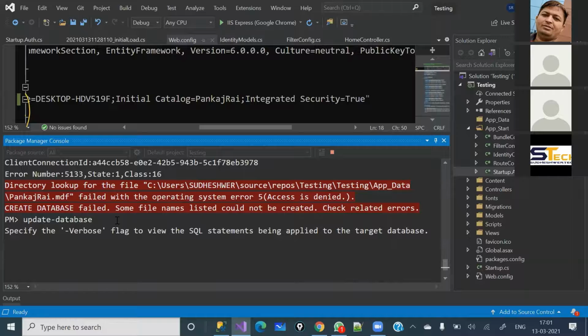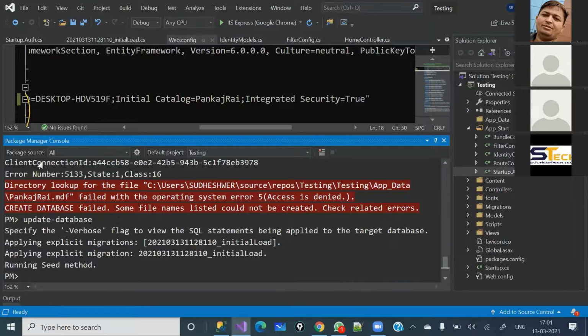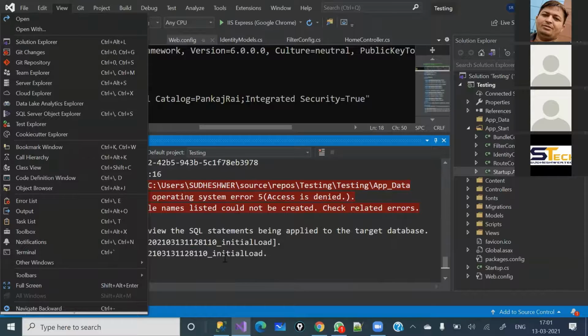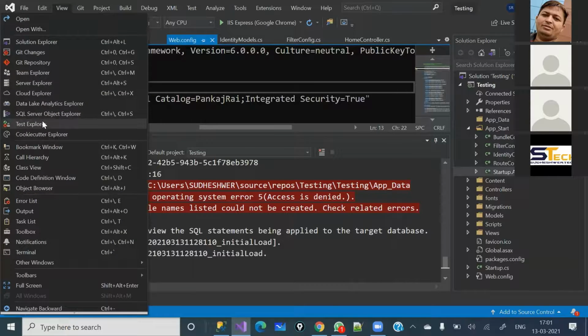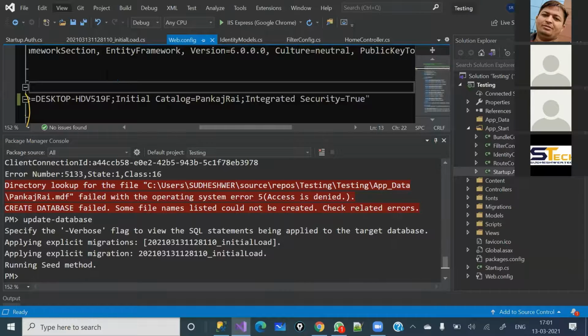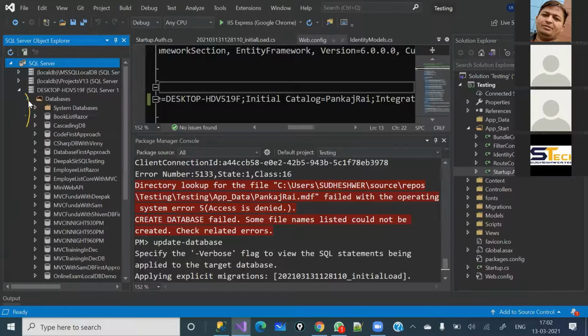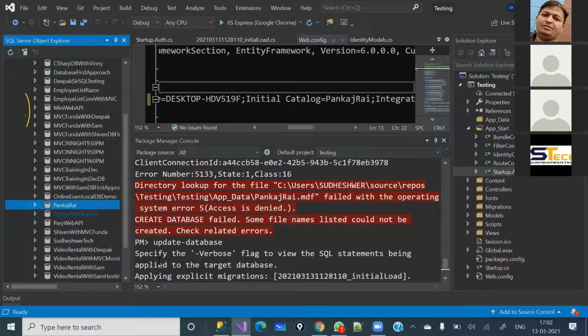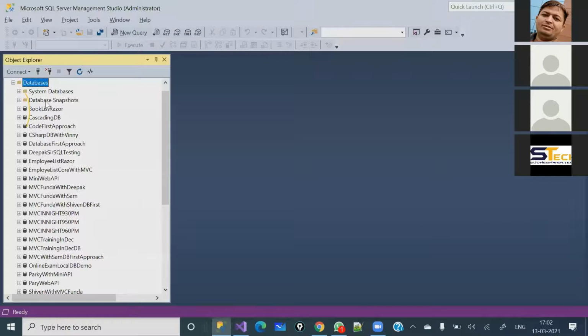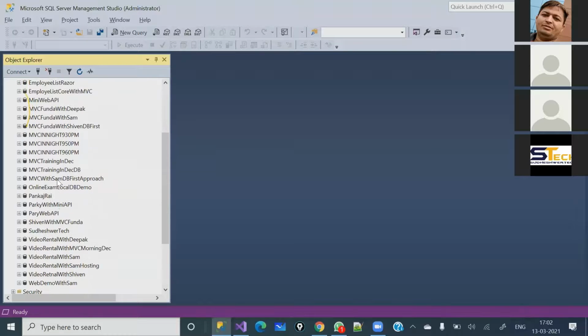Once the database is created along with all the tables which you have seen under that migration file. Okay, perfect, it has been done. Now let's come back here into the database. You can also see the database through here as well, right? So you can do the view and expand this section and expand the database. Here you can see the Pankaj Rai database has already been created. Come back here, refresh it, and now you'll be able to see Pankaj Rai as a database here, right?